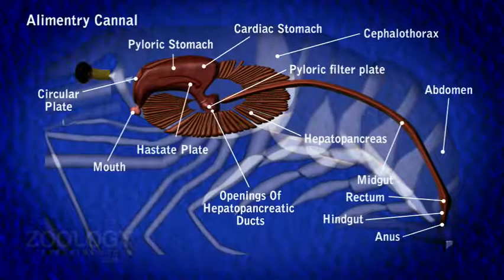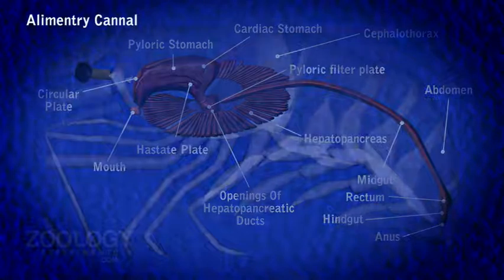Digestive system. Alimentary canal consists of mouth, buccal cavity, esophagus, stomach, intestine, and rectum.